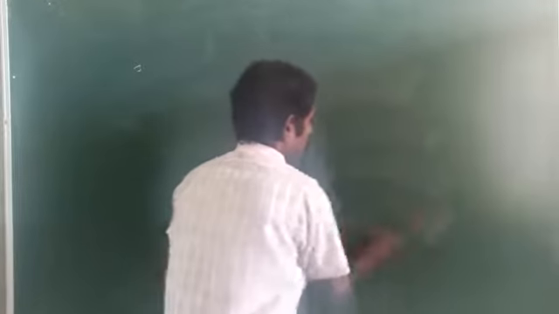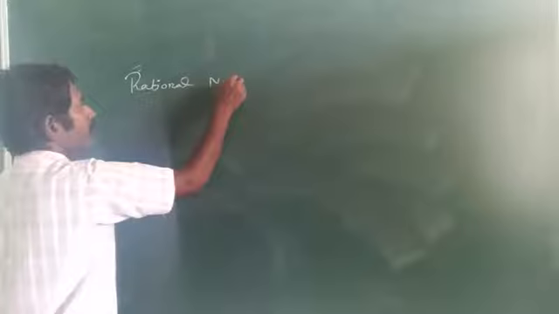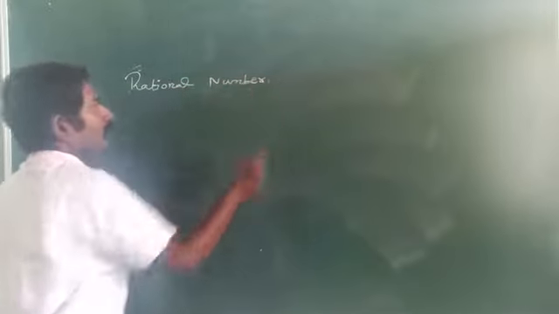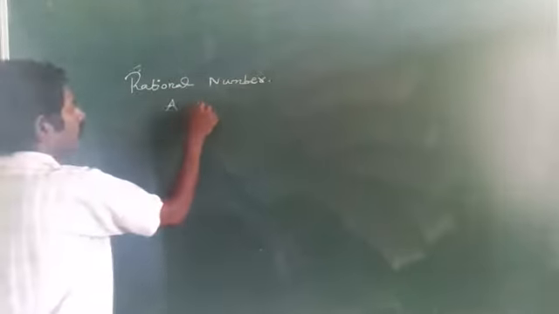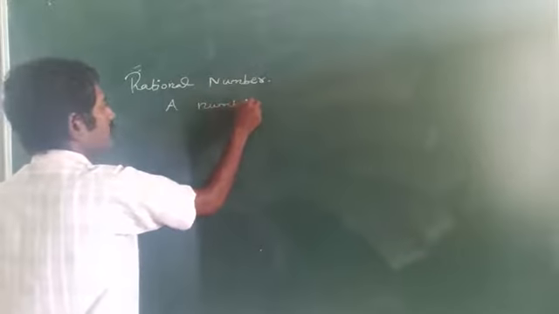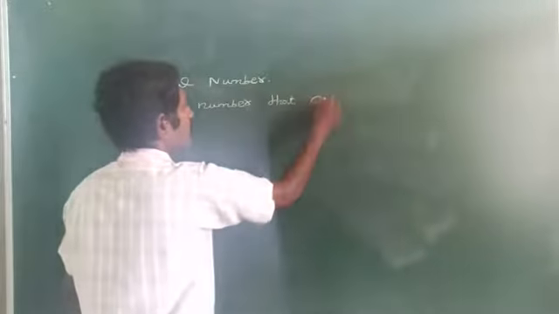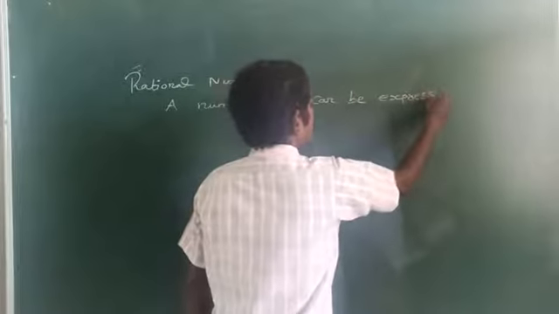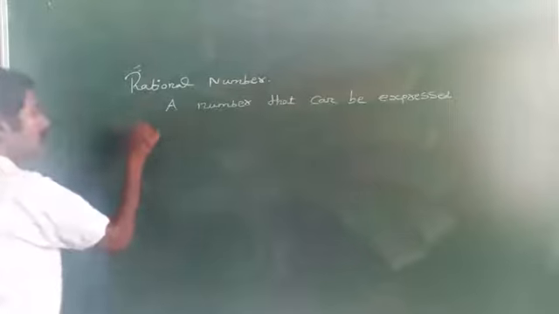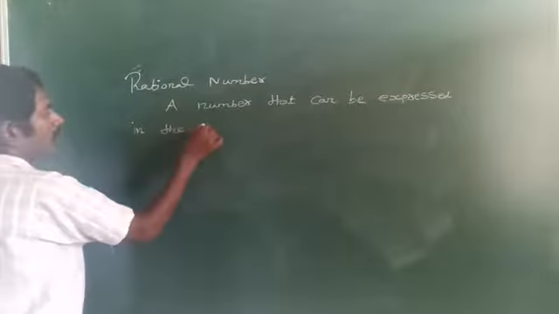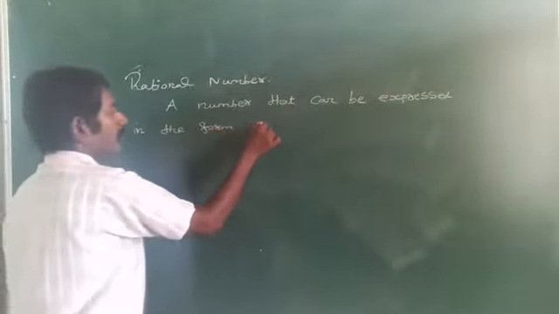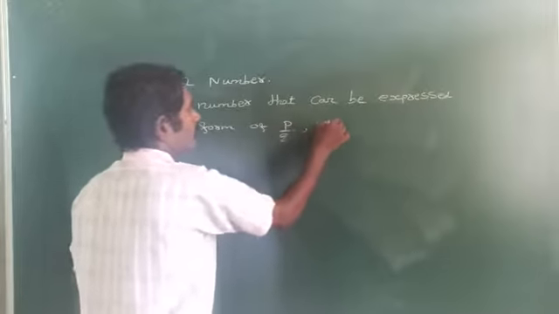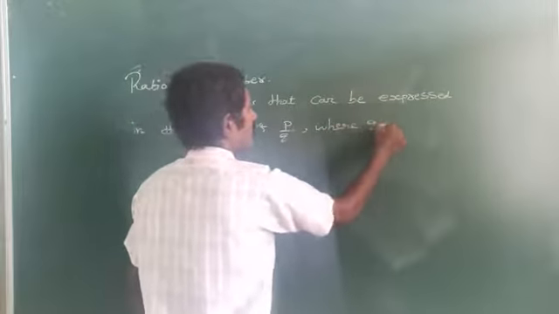What is meant by rational number? A number that can be expressed in the form of p/q, where q is not equal to 0.